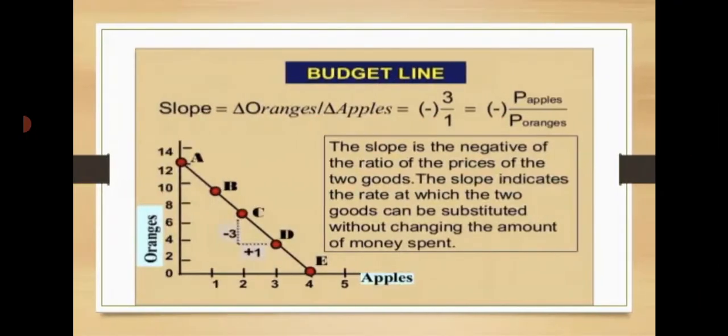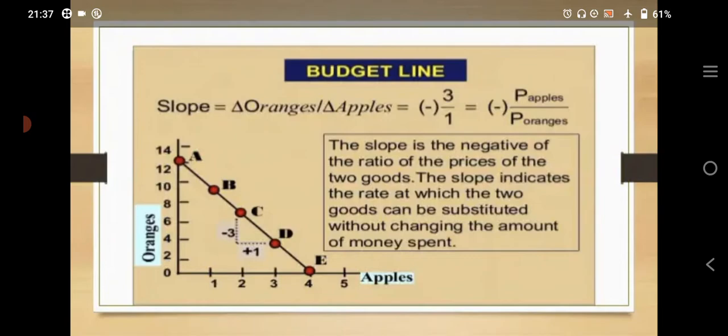You see that these are the combinations of oranges and apples. If you touch the x-axis and the y-axis, you will see there are certain changes in the oranges. It means if he is consuming less of the oranges, he is consuming one more of the apples.